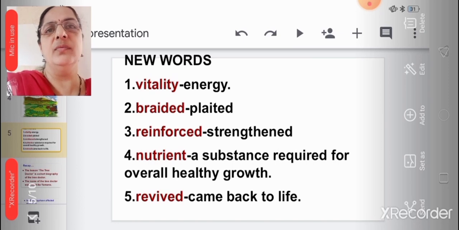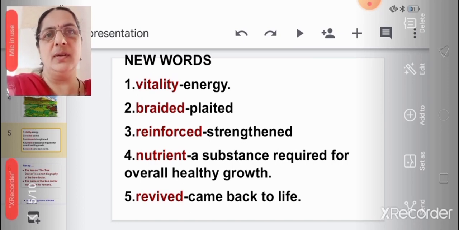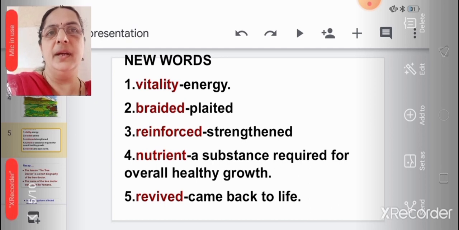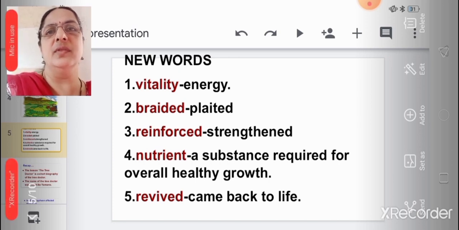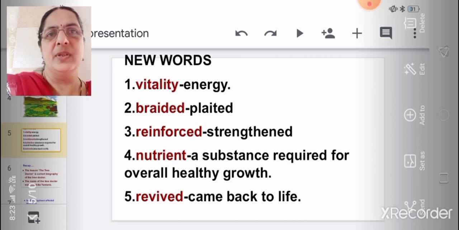Okay? Now, let us learn some new words from this session. Vitality. What is the meaning of vitality? Energy. Braided, plaited. When I read the passage, when I read the textbook, you will understand the words better. These are the words highlighted in your textbook, given in the bracket below. So I mentioned it here. Vitality means energy. Braided, plaited.